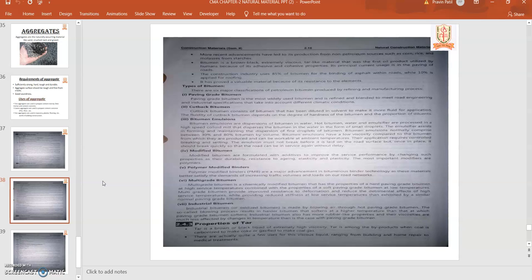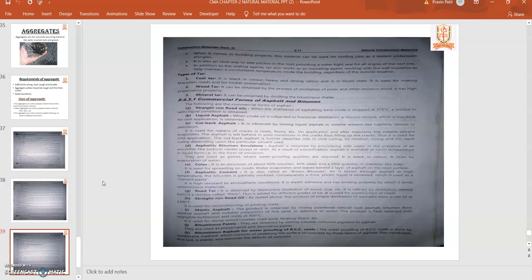The properties of tar: tar is a brown and black liquid, having high viscosity. Tar is among the byproducts when coal is carbonized to make coke or gasified to make coal gases. There are actually quite a few uses for this viscous liquid, ranging from building and home repair to medical treatments.